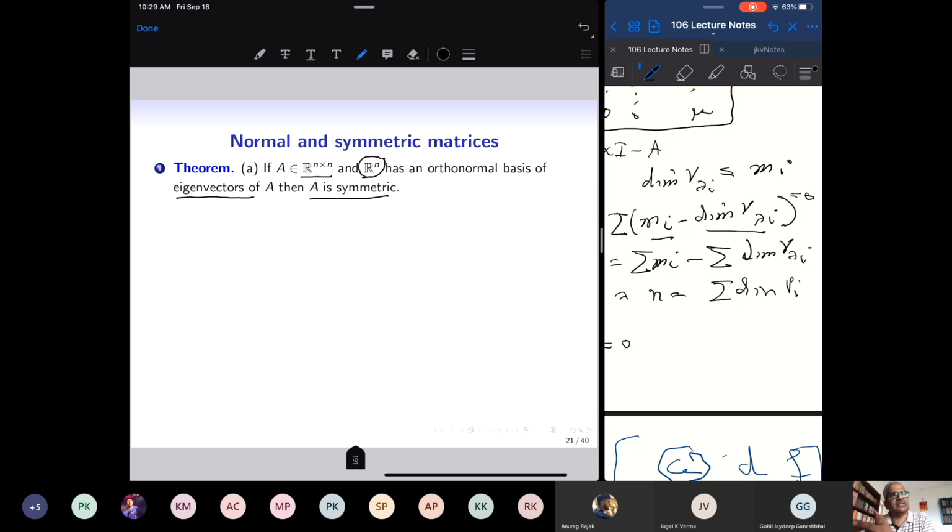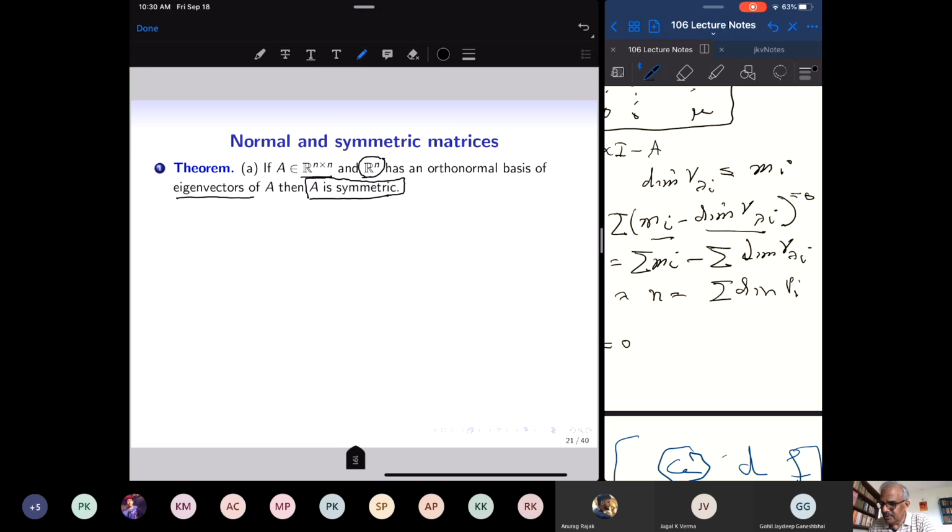So earlier we said that a matrix is diagonalizable if it has a basis of eigenvectors. But now I am demanding that not only we have a basis of eigenvectors, the eigenvectors in this basis are mutually perpendicular and they have length 1. Yeah, so I have an orthonormal basis of R^n consisting of eigenvectors of A. Then let's see that it forces the matrix to be symmetric. Let's see why. So this is a structural property. By looking at the matrix, I can tell whether the matrix is symmetric or not. Yeah, and this is forced if I say that there is an orthonormal basis of eigenvectors.